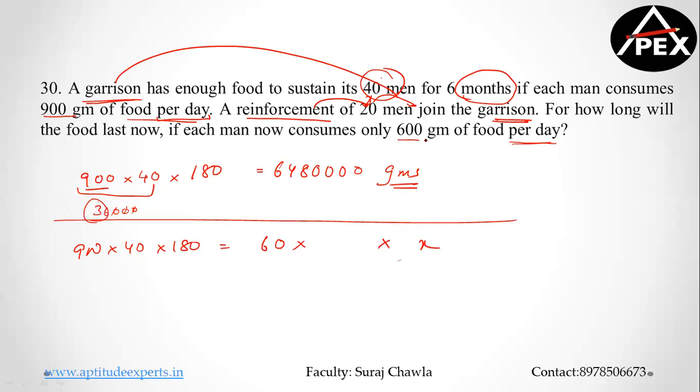If each man consumes 600 grams per day, then 36,000 and 36,000 get cancelled. So in a way, my number of days will not change. Therefore the answer is going to be 6 months, the food will last. Clear, guys? This is all about proportions and variations that we needed to know. Let's enter into partnerships.